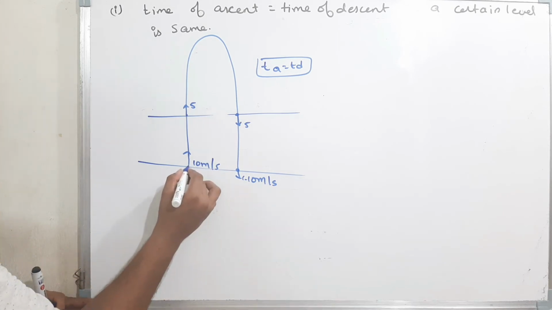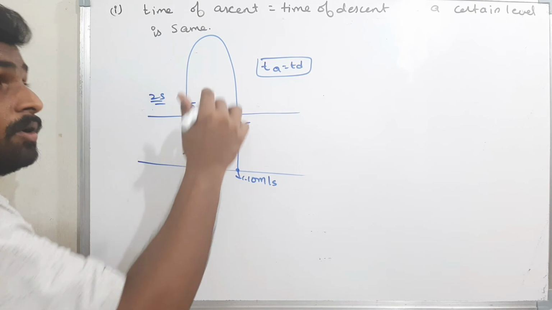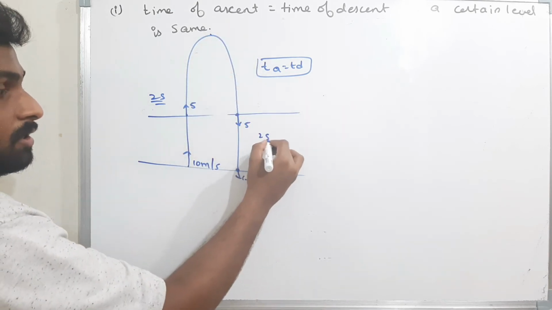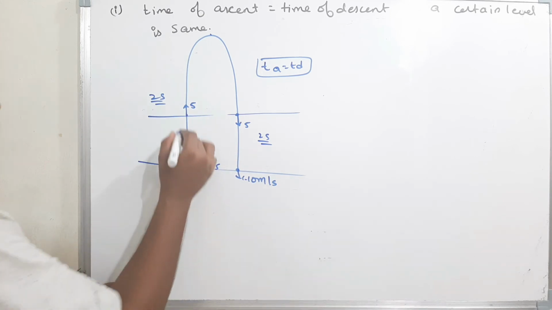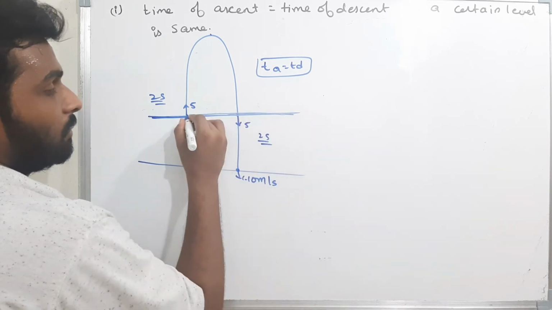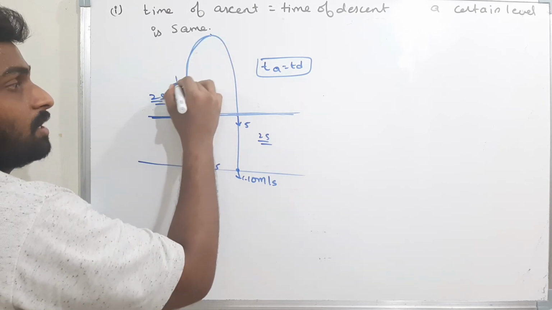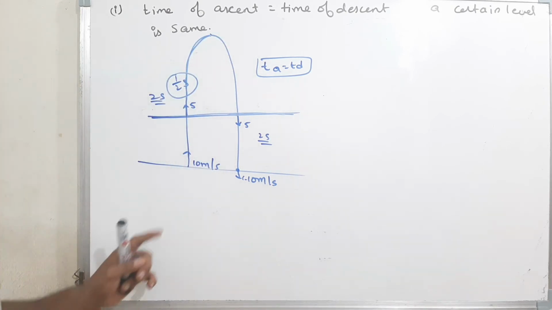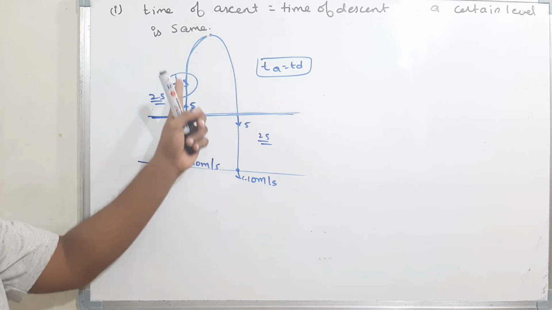Now the time taken to move from here to here is, assume, 2 seconds. The time taken by the body to move from here to here is 2 seconds. That means the time of ascent is always equal to the time of descent. Now I am assuming from here, the time taken by the body to move to the maximum height is half a second. Assume half a second.